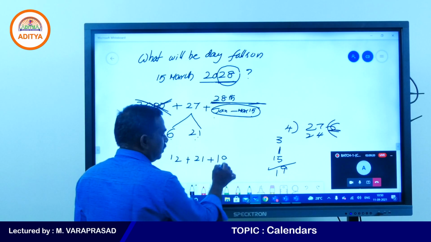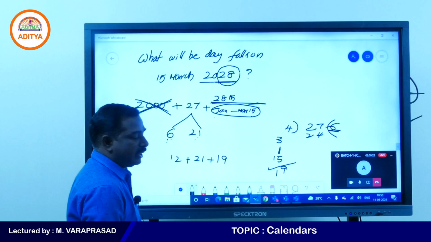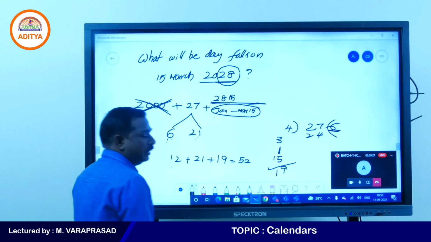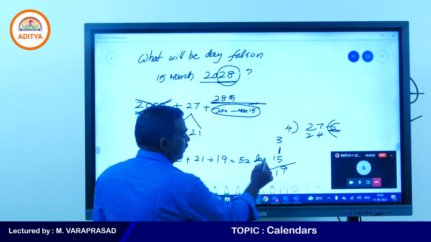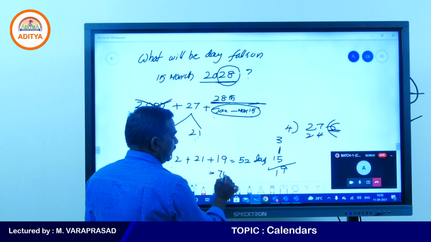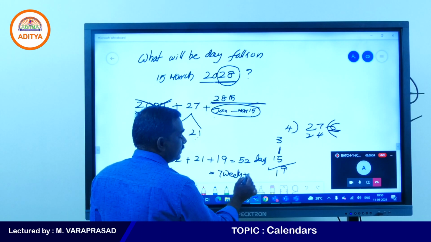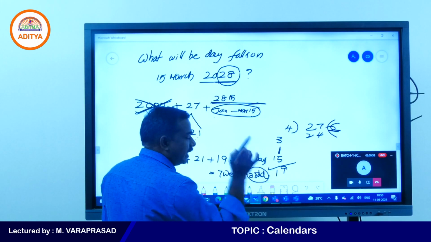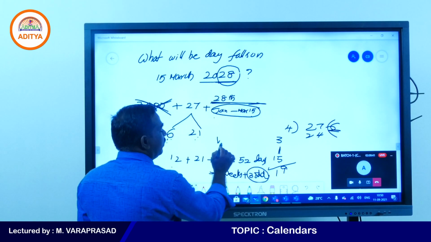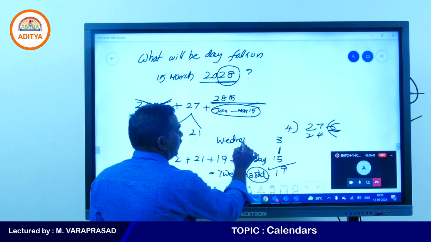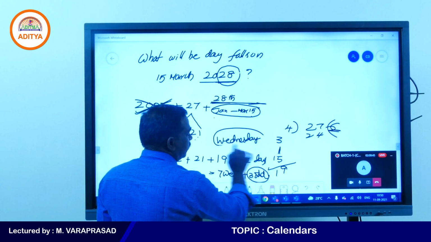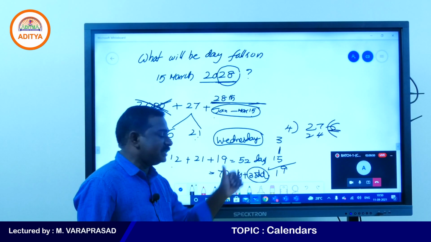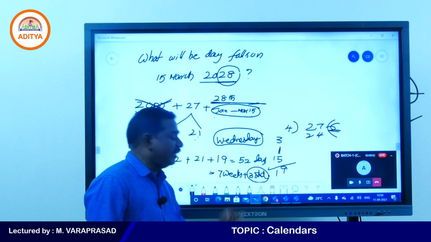19. How much do you see? 21 plus 19 is 40, plus 12 is 52. 52 days means how many weeks? 7 weeks exactly plus 3 odd days. So what is the third day? That is Wednesday. Answer is Wednesday. Many have written Wednesday only, some have written Thursday also. 7 weeks, 7 sevens are 49, plus 3, Wednesday.